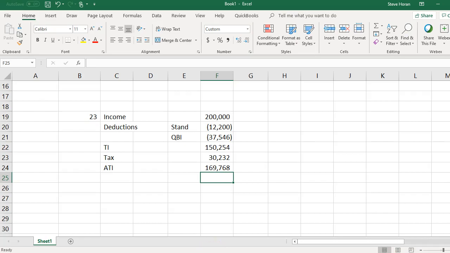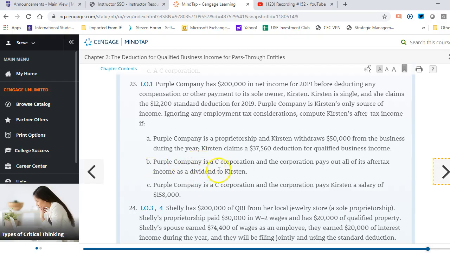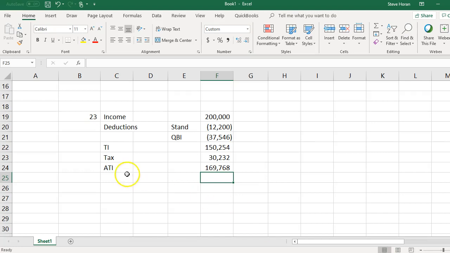Okay, and then let's do Part B, which says now they're a C Corp, and the corporation pays out all of its after-tax income as a dividend to Kirsten. So net income again is $200,000, just like before.